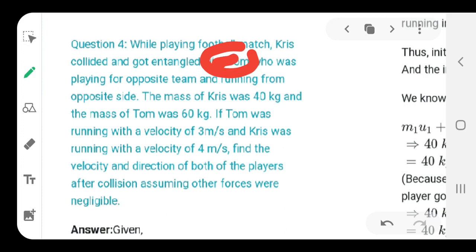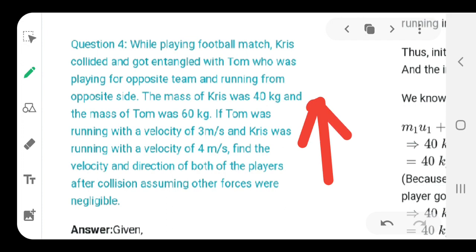As a result, they get entangled. Of course, underline that these two boys are playing for the opposite team and running in opposite directions. So that is the condition you should know. They are running in opposite directions. Then they say the mass of Chris is 40 kilograms and the mass of Tom is 60 kilograms. So this is the data given.